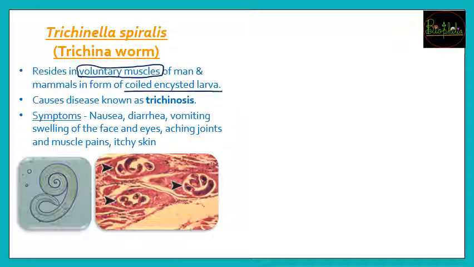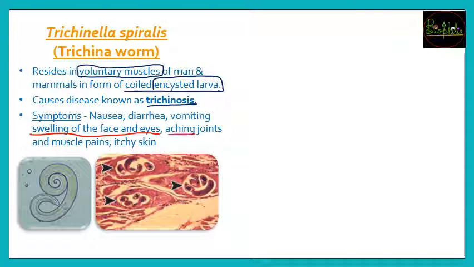They will have their special room, that is, they will be encysted larvae, and these cause a disease called trichinosis. Trichinosis has symptoms that include nausea, diarrhea, vomiting, and very important, the characteristic that helps to identify it, swelling of the face and eyes.